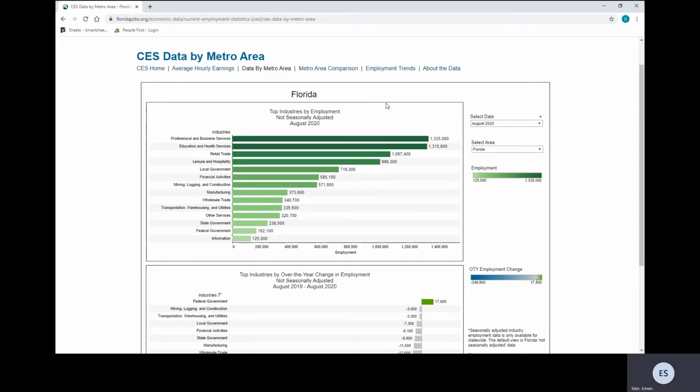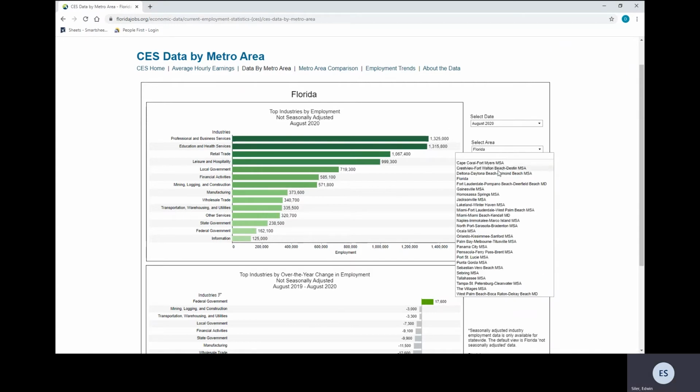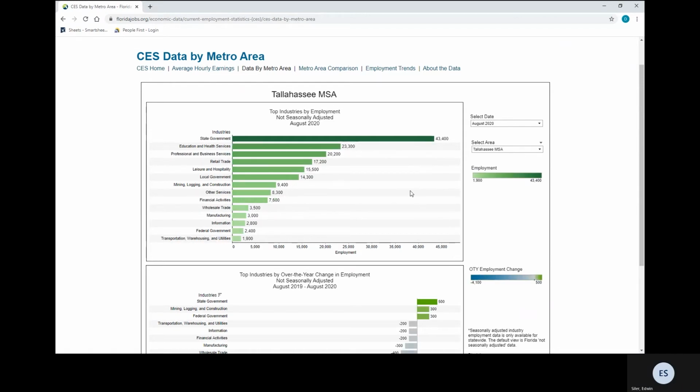The default is statewide, but you can also choose a given MSA area throughout Florida. So for example, let's choose Tallahassee. And by choosing that selected area, it repopulates on both graphics.